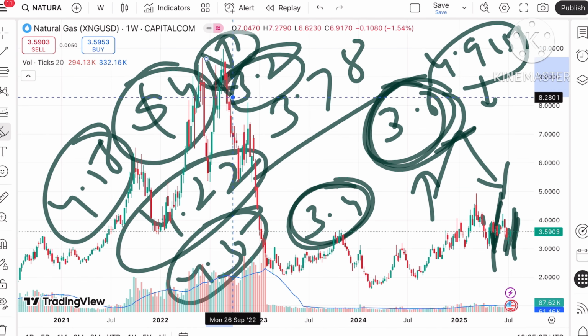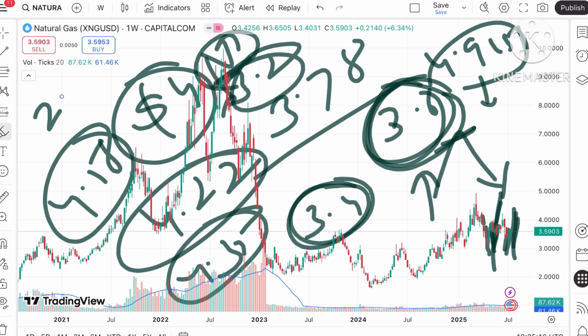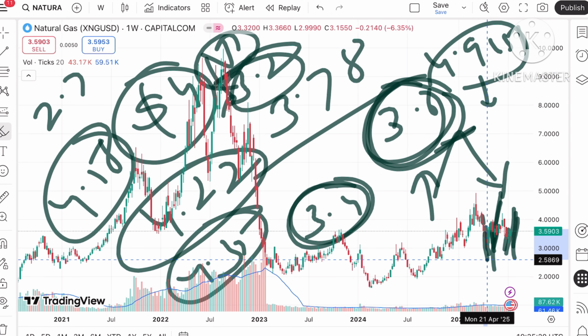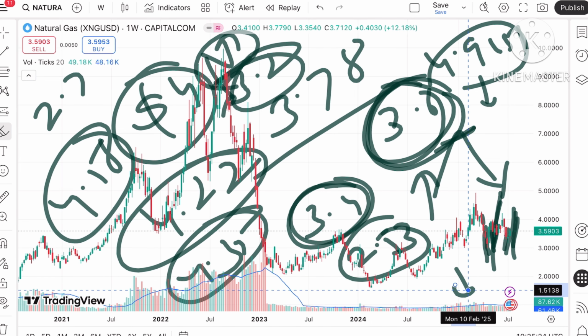But if it doesn't bounce back, we can see a further fall towards the next level, that is coming at a level of $3, then to a level of 2.9, and if that doesn't sustain, a level of 2.78 we can see, and if the price falls below that particular level, a chance of touching a level of around 2.53 we can see, and then a further fall can be there.